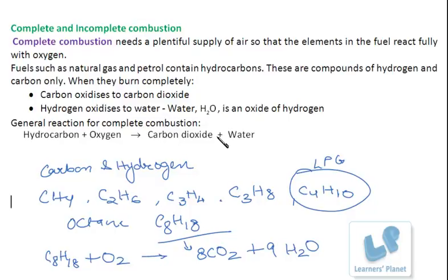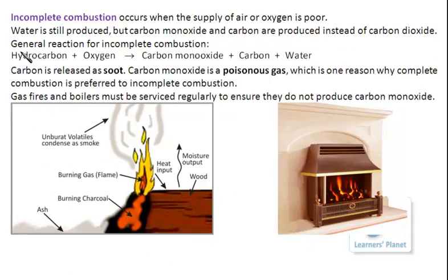Then what is incomplete combustion? There the complete reaction doesn't take place. Incomplete combustion occurs when the supply of air or oxygen is poor, that is, when a smaller amount of air or oxygen is available. Water is still produced, but carbon monoxide and carbon are produced instead of carbon dioxide. See, hydrocarbon plus oxygen is producing carbon monoxide, carbon and water.